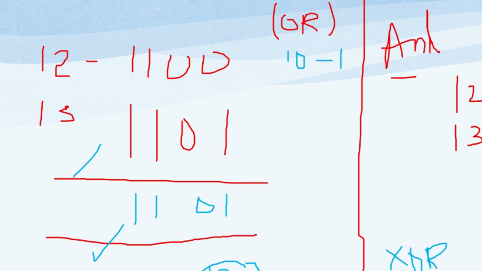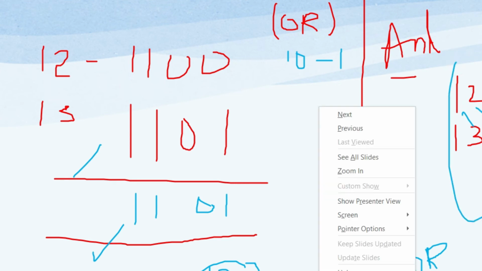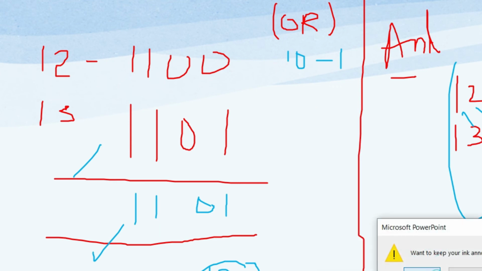I'll take these two inputs only, 12 and 13. So when both the inputs are 1, it is 0, it is 0, it is 0. So I'll end up with 1. So what is the XOR operation of 12 and 13? Performing the XOR operation, I'm going to end up with 1. Let's check whether this is evaluated correctly or not.